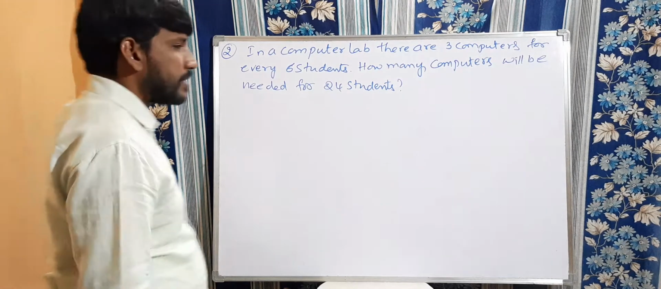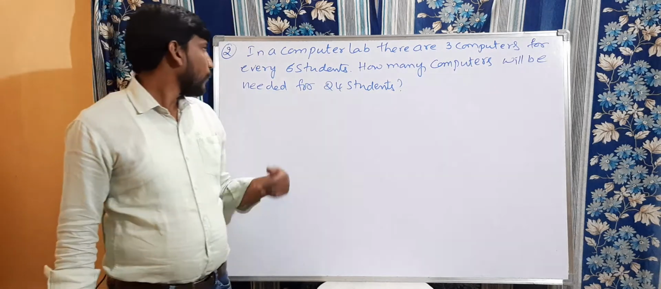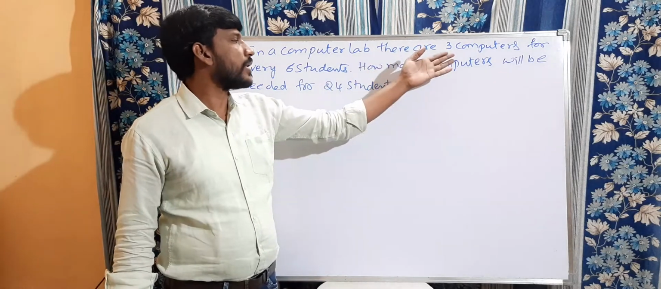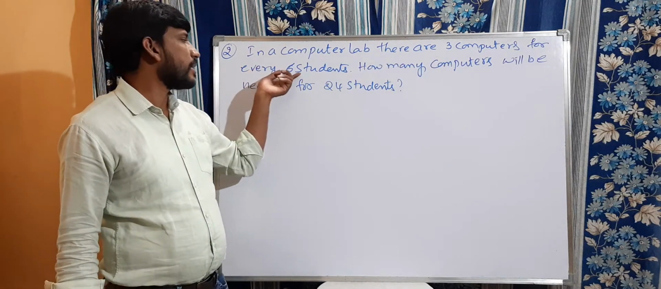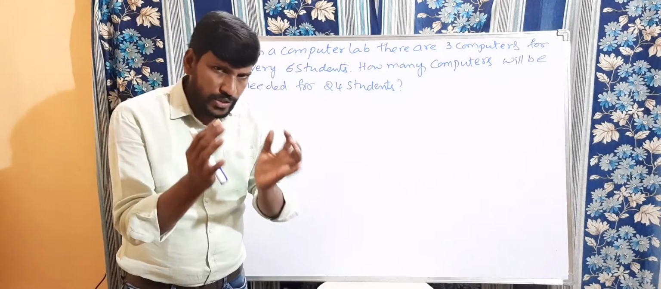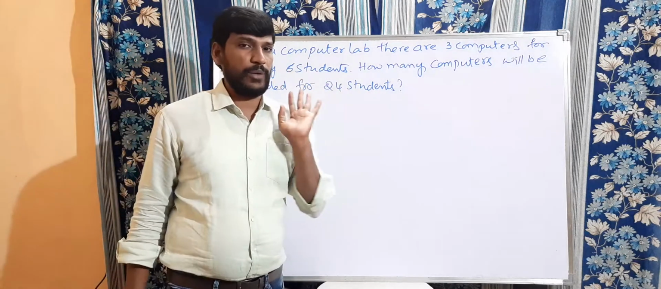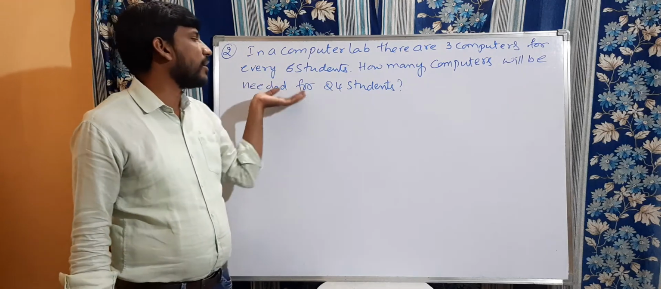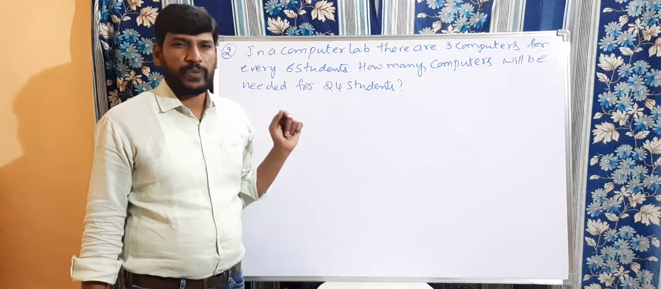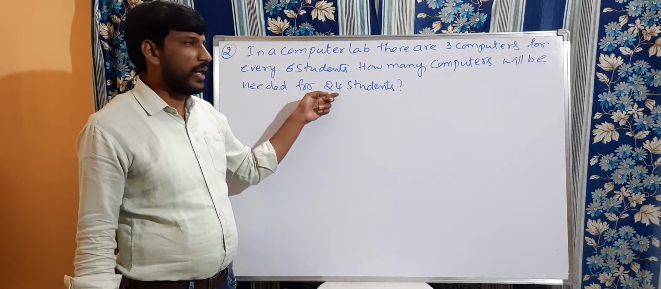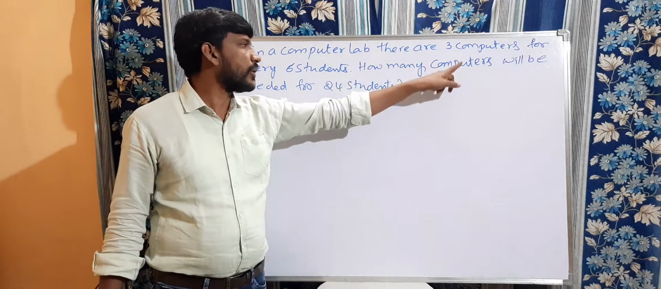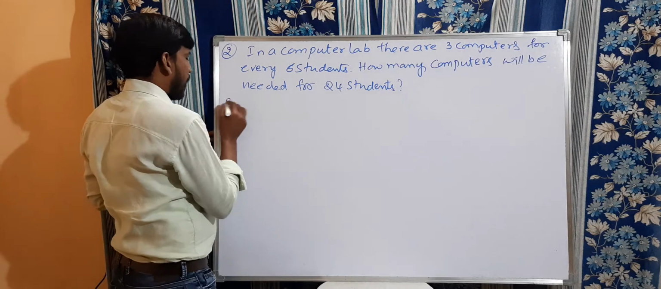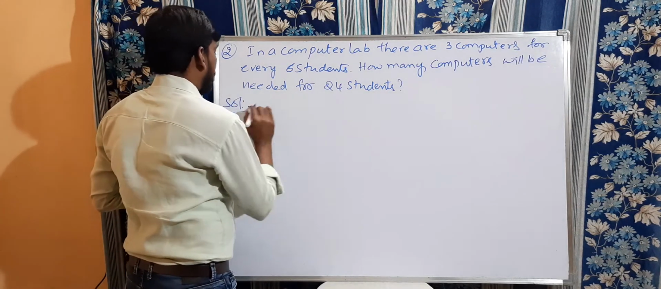Right, children? Let us discuss question number 2. In a computer lab, there are 3 computers for every 6 students. For every 6 students, there are 3 computers available. So, how many computers will be needed for 24 students? Here, the students are given, but the computers we need to find out. Okay? Let us see how we are going to find out.